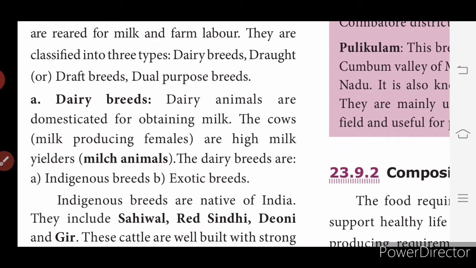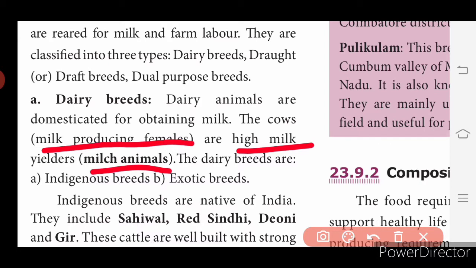So what are dairy breeds? The animals which give milk, such type of animals, cows, are called dairy breeds. Otherwise they are called milk animals which yield high milk. The cows are milk producing females. So the dairy animals are domesticated for obtaining milk. The dairy breeds are indigenous breeds and exotic breeds.